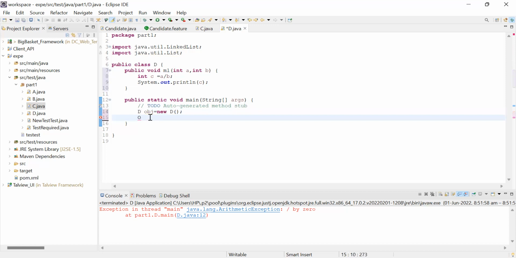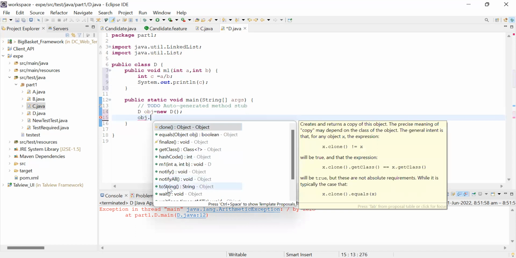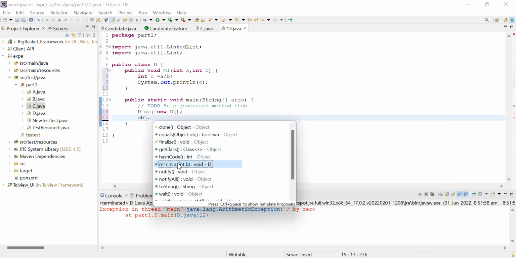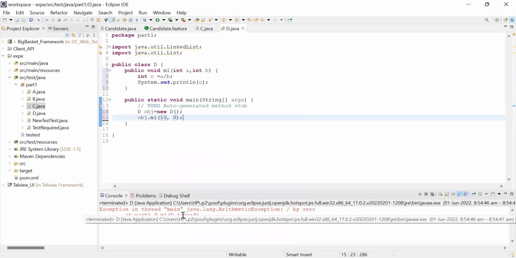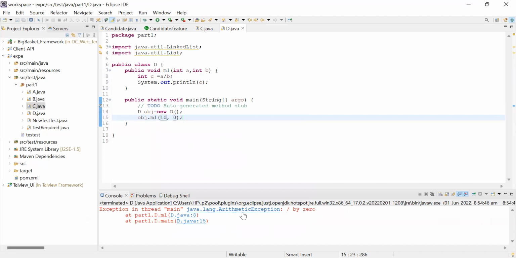Small letters. So obj is giving me this method, right? Because this class contains this method. Now inside this method, I'm writing 10 divided by 0. Okay. So now I'm running the code. It is giving me an arithmetic exception.